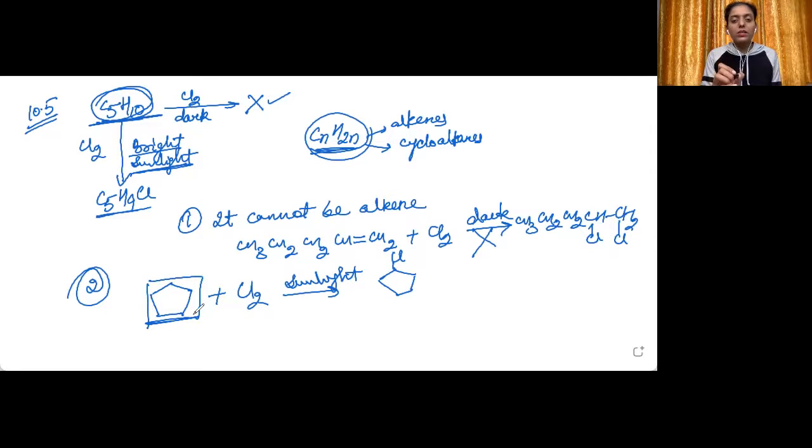It can only be cycloalkane because it is giving monochlorinated product. Because it is giving monochlorinated product, this means all the hydrogen atoms are equivalent in the molecule. Okay, hope this is clear to you. Let's now move into the next question, that is question number 10.6.